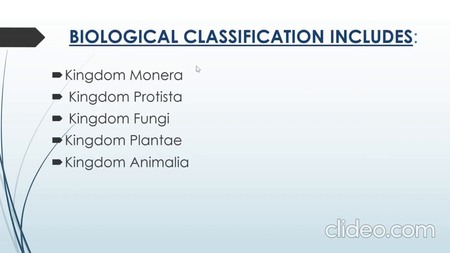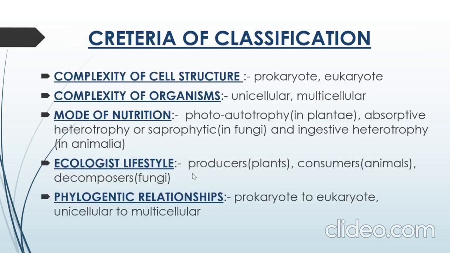The biological classification includes, as we have shown in the photo in the previous slide, five kingdoms: Kingdom Monera, Kingdom Protista, Kingdom Fungi, Kingdom Plantae, and Kingdom Animalia. Now, before getting started with these kingdoms, we should know the criteria of classification. There are at least five criteria for this classification. We'll be starting with complexity of the cell structure.